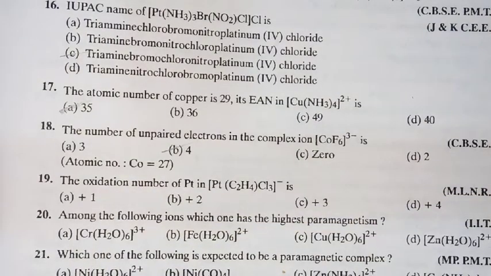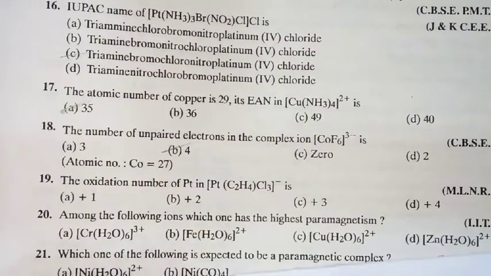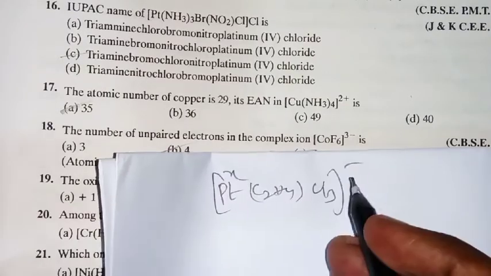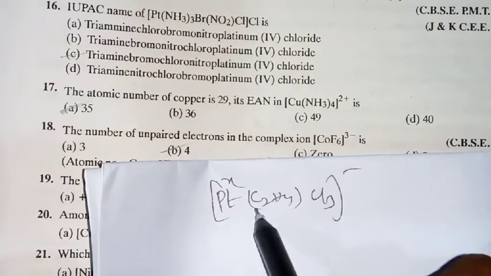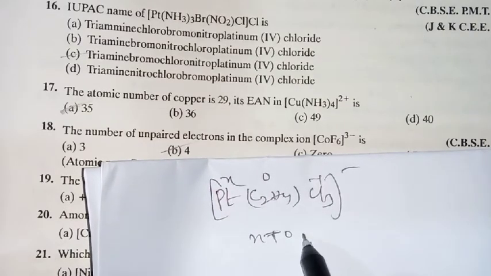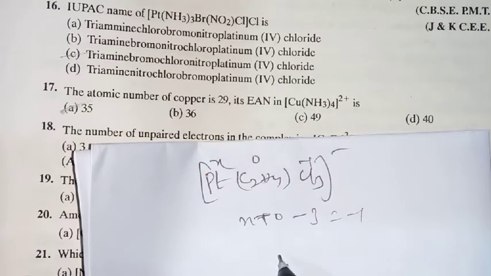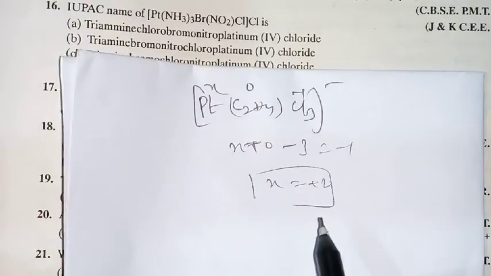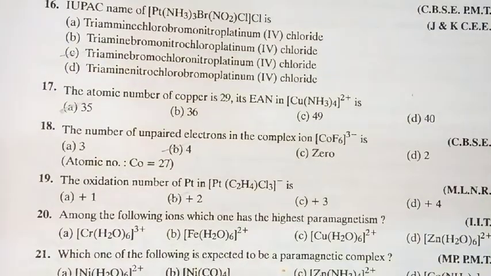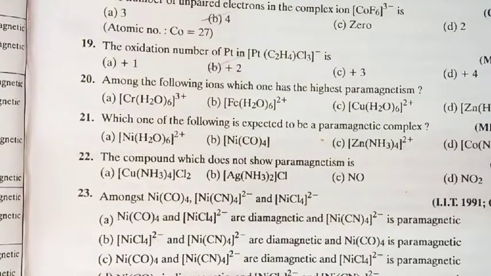The oxidation number of Pt in the given compound: platinum, C2H4 and Cl3 minus. This we don't know, so we take it as X. It is a neutral compound, C2H4 is 0, and Cl3 is minus 1. So X plus 0 minus 3 equals minus 1, then X equals plus 2. Is it clear? So our answer is plus 2. Is it okay? Right. Look at the next question.